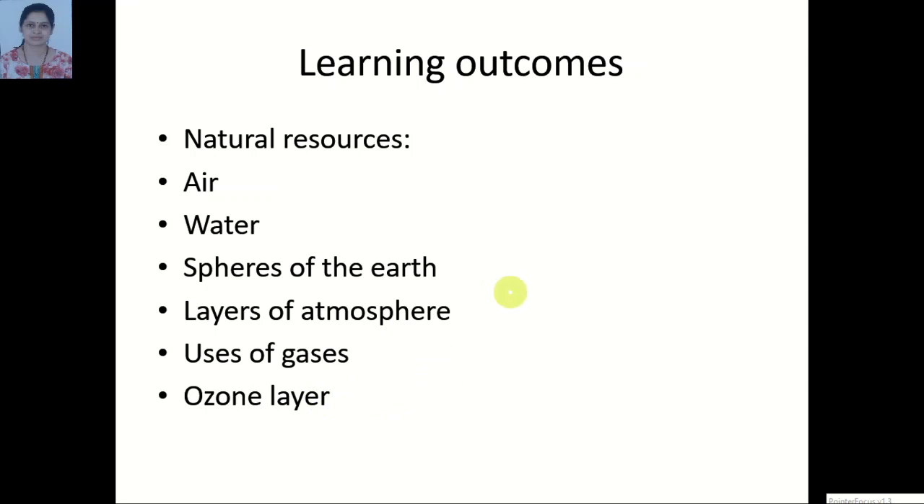Now, whatever homework I have given, note down those tables today and draw the diagram of the spheres of the earth. We will meet in the next class.